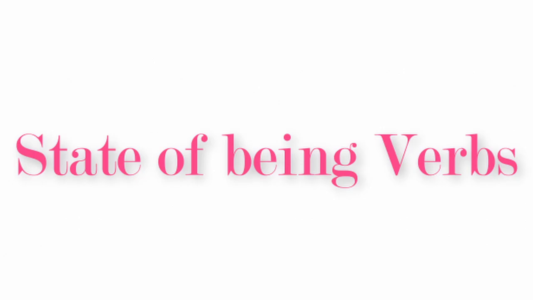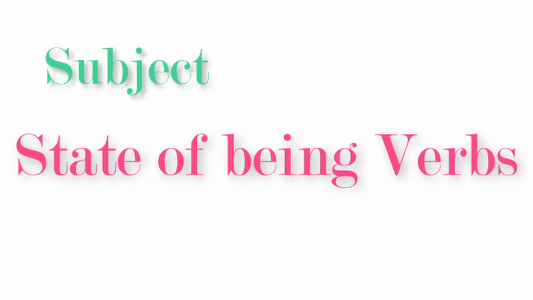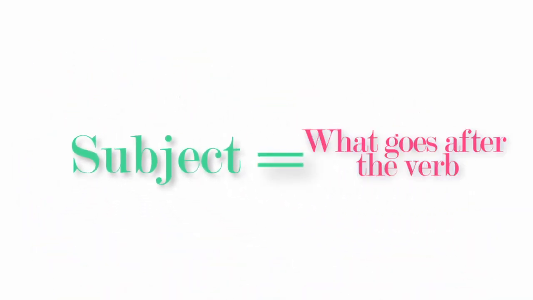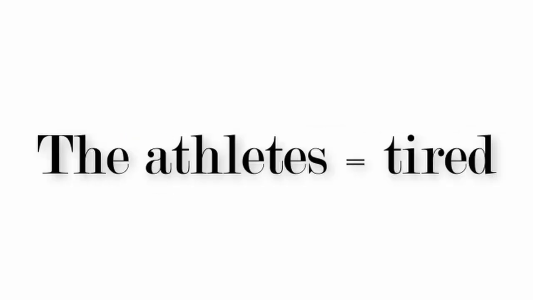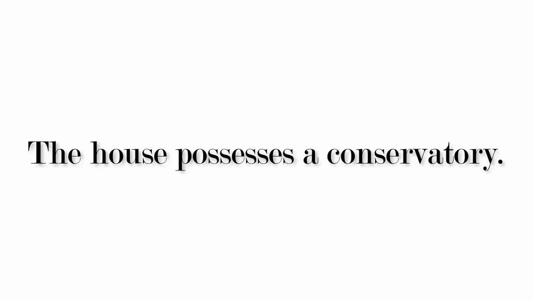State of being verbs are verbs that tell you the subject equals what goes after the verb. So the subject, the athletes, equals tired. It's like they are the same. But then when you have something, again, you don't do any action. So when I say the house has a conservatory, or the house possesses a conservatory, the house is not doing any actions whatsoever in relation to the conservatory. However, have and possess are also verbs. So it's quite a bit difficult to define what a verb is.